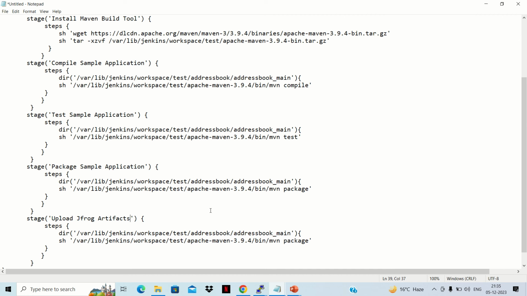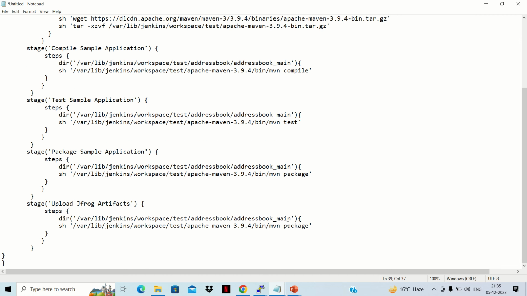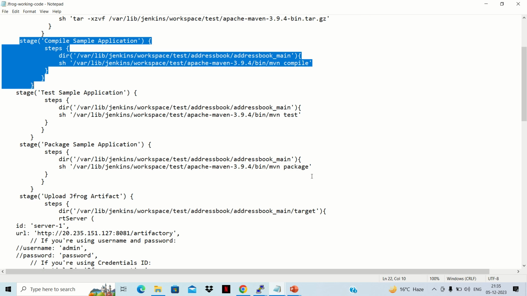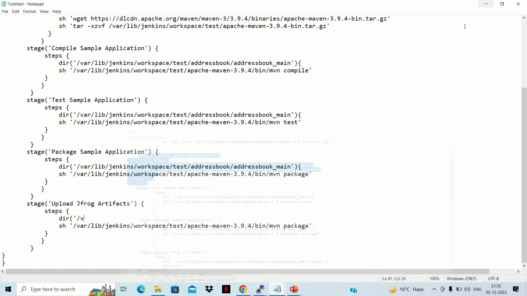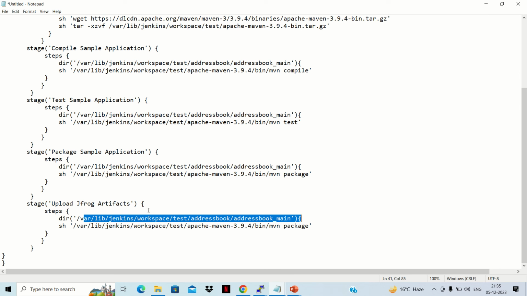Now we don't need this dir block here, so we'll remove it. Let's check whether we need this dir block or not. Yes, we need this dir block once we need to get that war going upward. Where will our war get created?